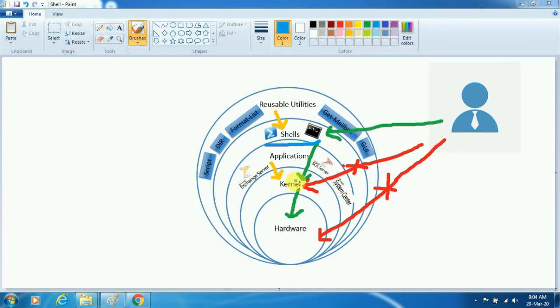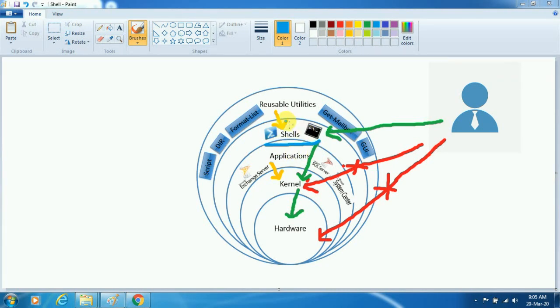So it will receive the data from the shell, execute it, and pass the result back to the shell. Since the kernel accepts machine language, its output will also be in machine language, and it will pass that to the shell. So again it's the job of the shell to convert that output into human readable form, and only then can the end user understand. And why do we call it shell? Because it is the outermost layer of any operating system. This is the main reason we call it shell.